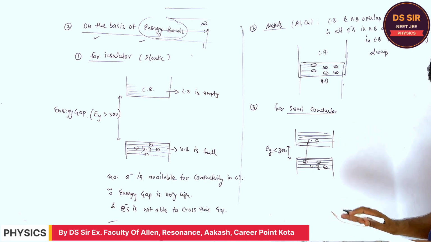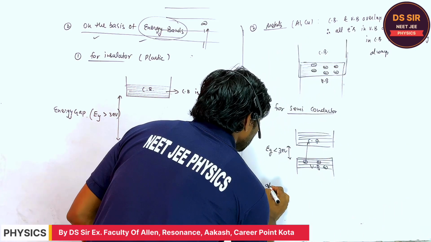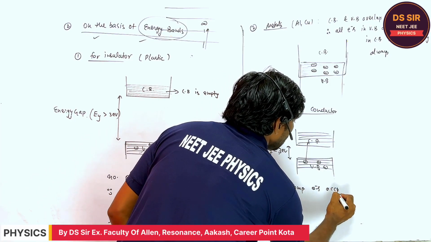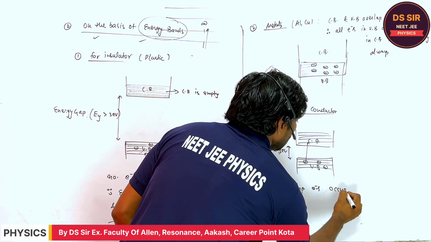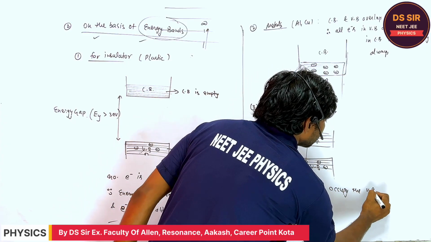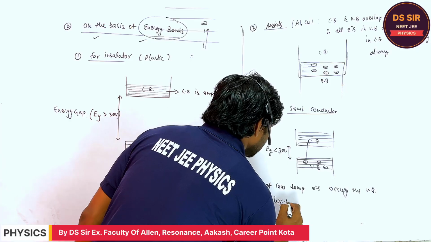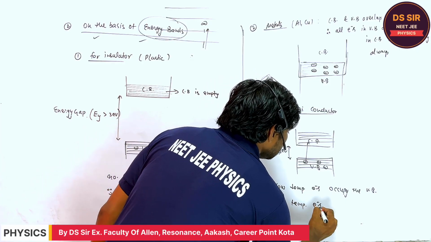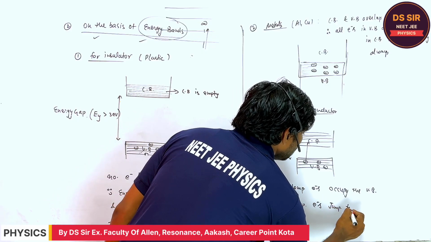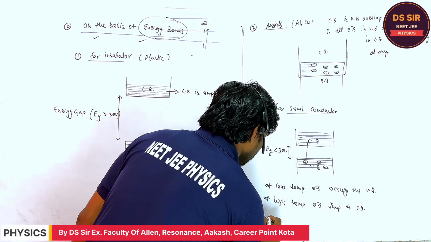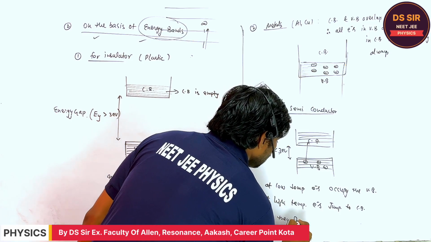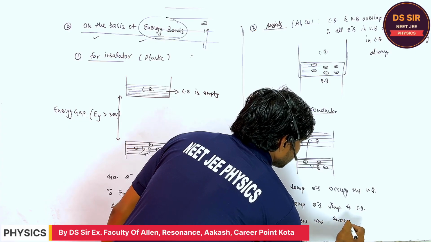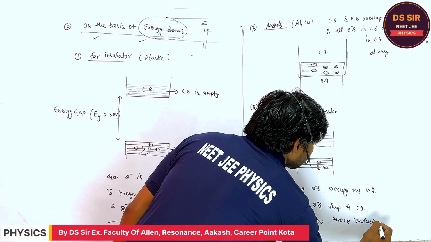You tell. Right, I'm writing: at low temperature, electrons occupy the valence band, and at high temperature electrons jump to the conduction band. Therefore they show the conductivity, more conductivity, right?